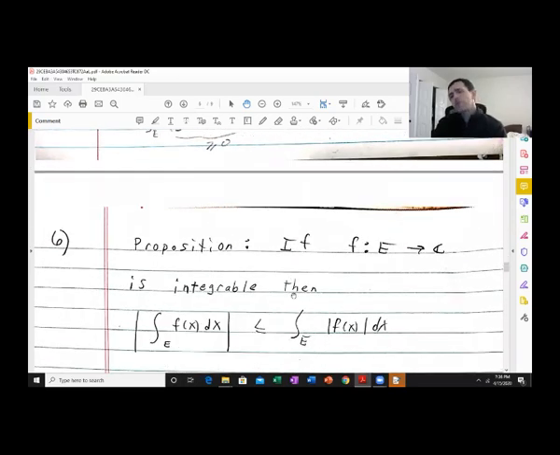Okay, so let's prove a very innocent-looking proposition. But the proof is very clever. It is probably the most clever proof, actually, we will deal with in the entire course. It's a very easy proof, nonetheless, and it's very elementary. Theoretically, you could prove this in Calc 1 if you want to, but it still is very clever. I honestly forget how to prove this, and I always have to remind myself what the trick is.